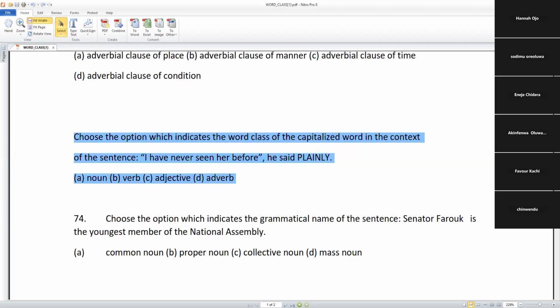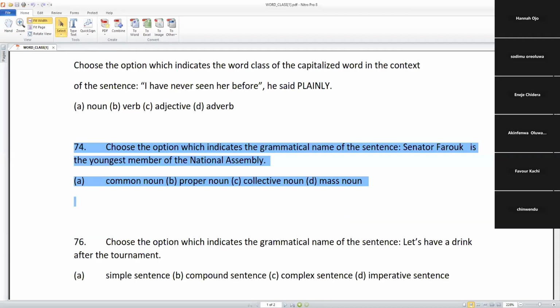Now, the next question. I think this question is coming back again, but let's just echo the answers together after I have read out the question. Choose the option which indicates the grammatical name of the underlined word. Senator Farouk is the youngest member of the National Assembly. So what is the answer, students? We have common noun, proper noun, collective noun, abstract noun. What's the answer? Proper noun.